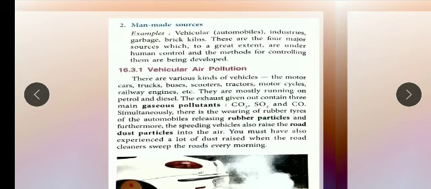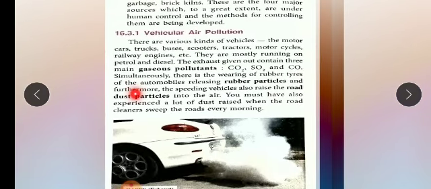For making those bricks, they discharge so much heat and smoke, which adds to the air and creates air pollution. So vehicular exhaust, industries, garbage and brick kilns are the man-made sources which harm our environment. Now you can see here a picture of vehicular air pollution.